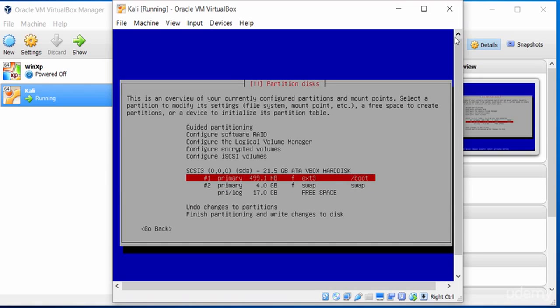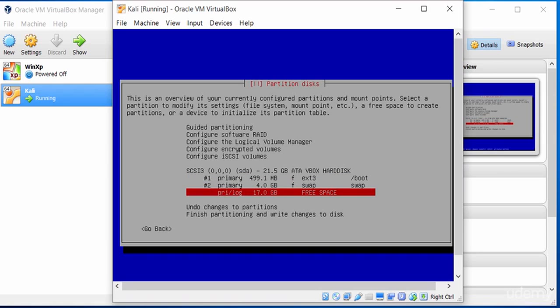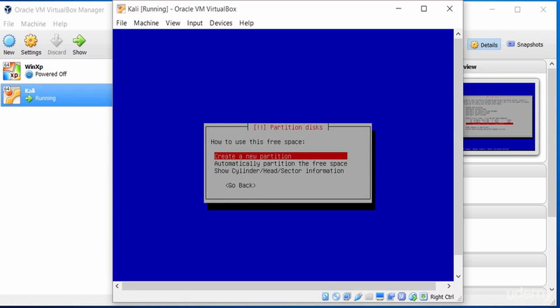So now you'll see there are 3 partitions. There's 2 primary partitions, one being a boot area, one being the swap area, and the third area is the free space where the data will be located. So I'll just click on this for a second and just make sure that's going to be where all the data is.